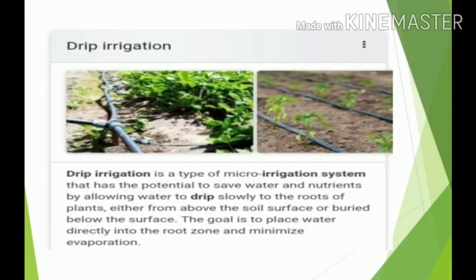Then we are going to see drip irrigation. It is a type of irrigation in which we can find pipes attached to it, which allow a particular quantity of water, minerals and every possible requirement of plants to pass through at a regular time and regular amount.